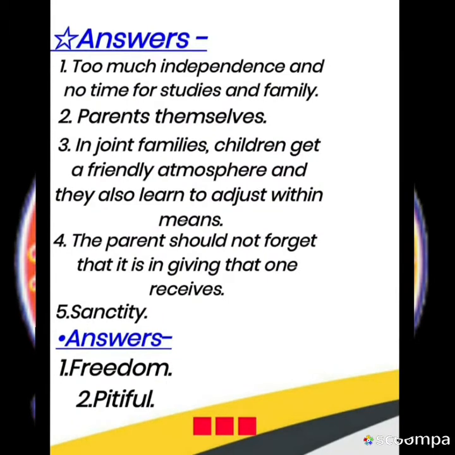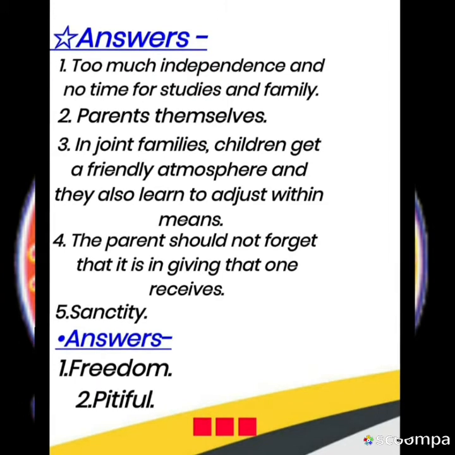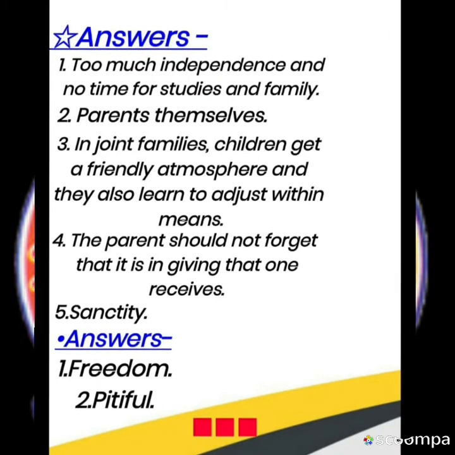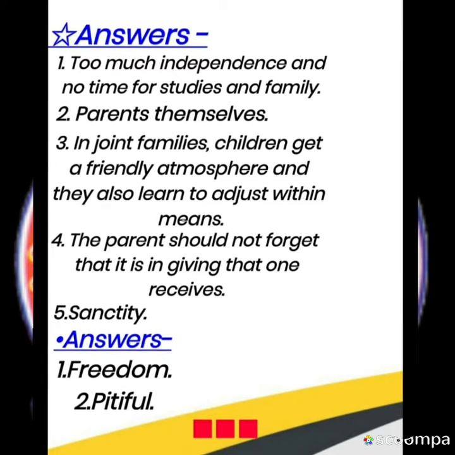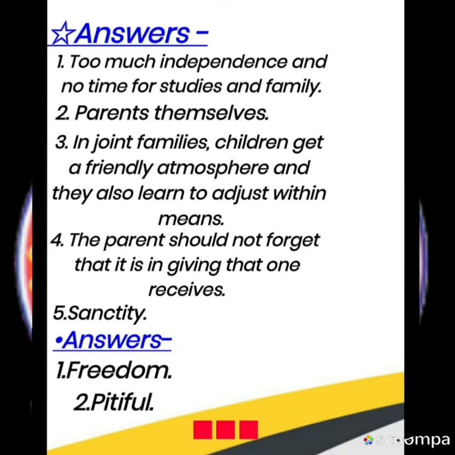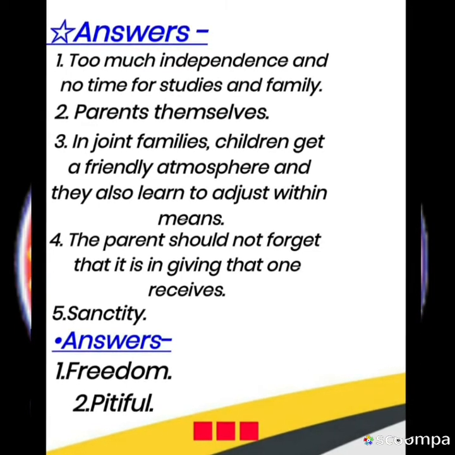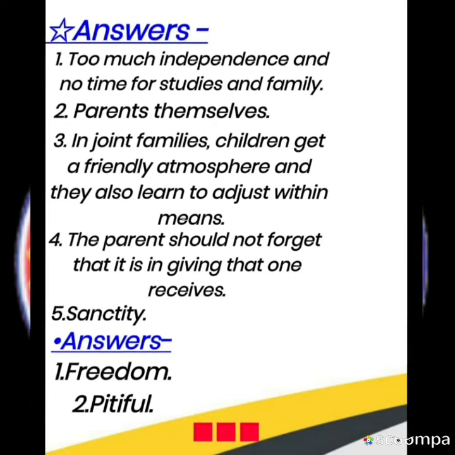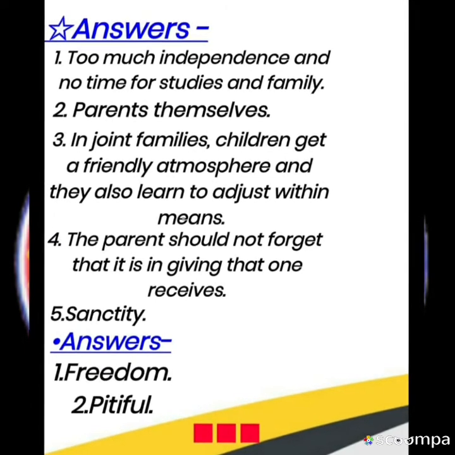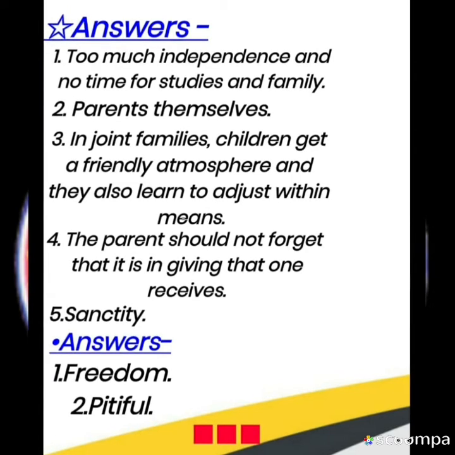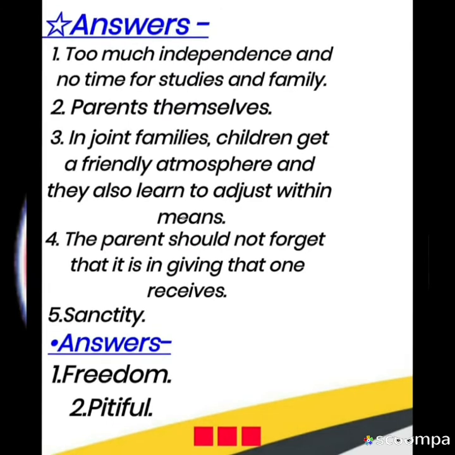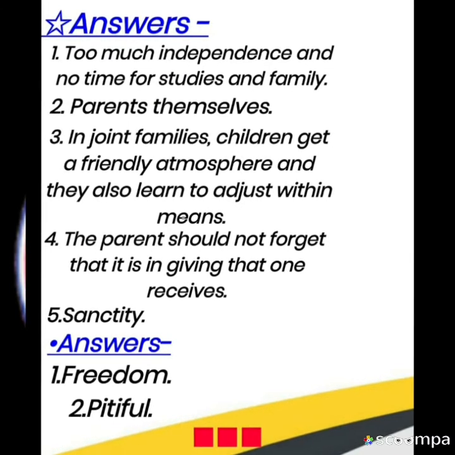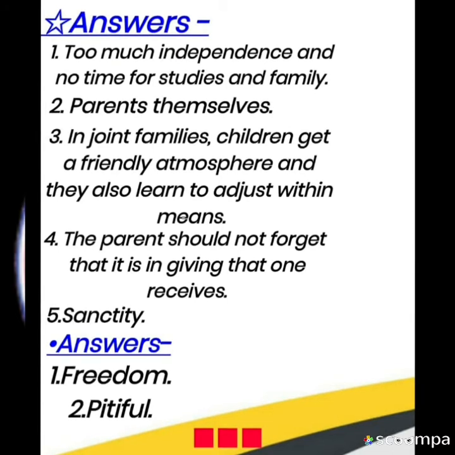First one, too much independency and no time for studies and family. This answer belongs to the nuclear family. Second one, parents themselves are responsible. Third, joint family: children get a friendly atmosphere and they also learn to adjust. Fourth, the parents should not forget that what is given is what one receives. And the fifth, holiness of life, that means sanctity. Answer for the synonym of liberty, freedom, and synonym of miserable, pitiful.